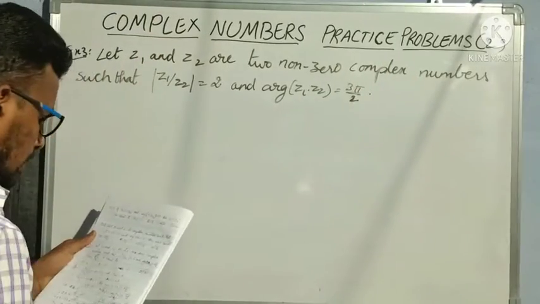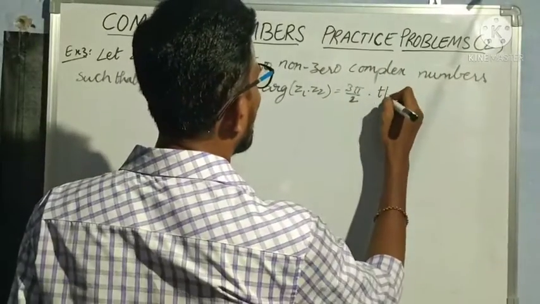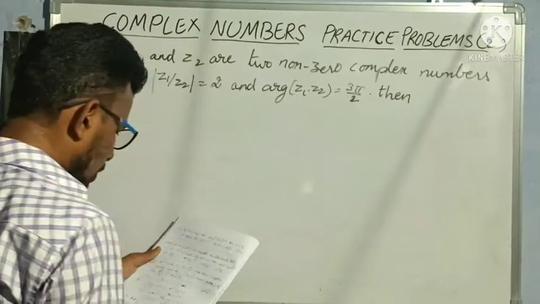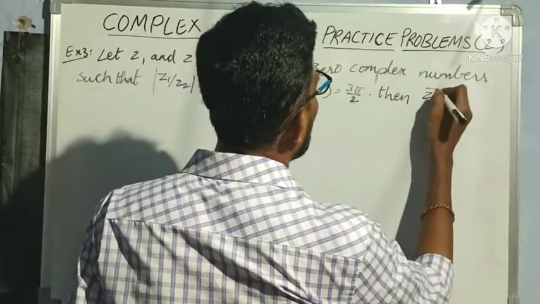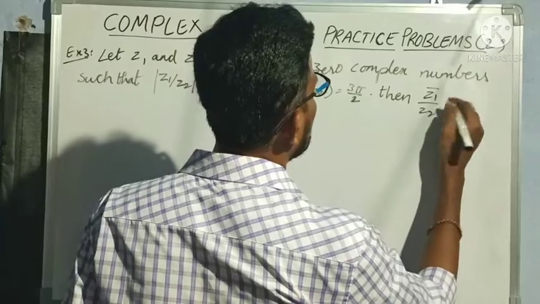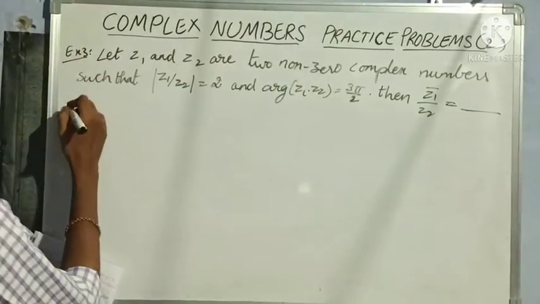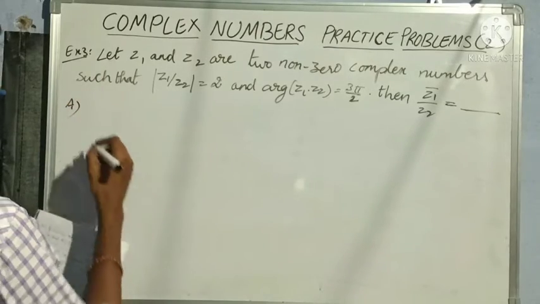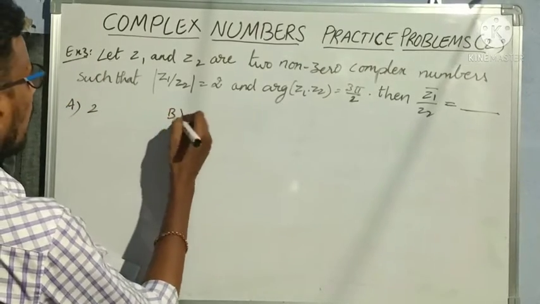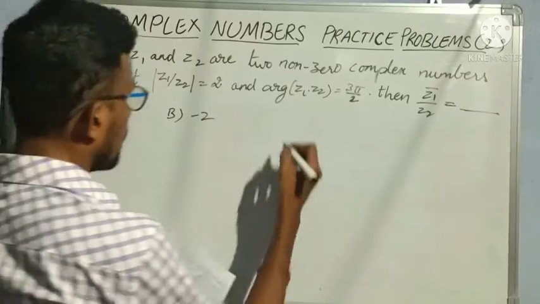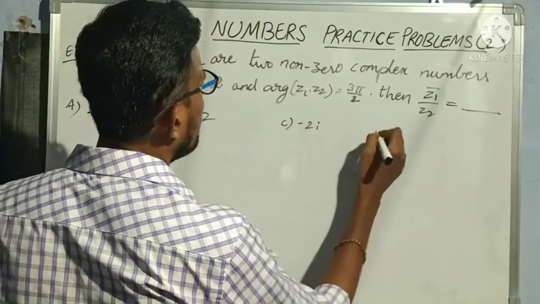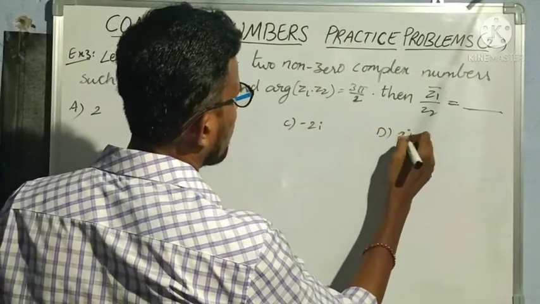Then we have to find the value of Z1 bar by Z2 is equal to dash. Your options: option A 2, option B minus 2, option C minus 2i, option D 2i.